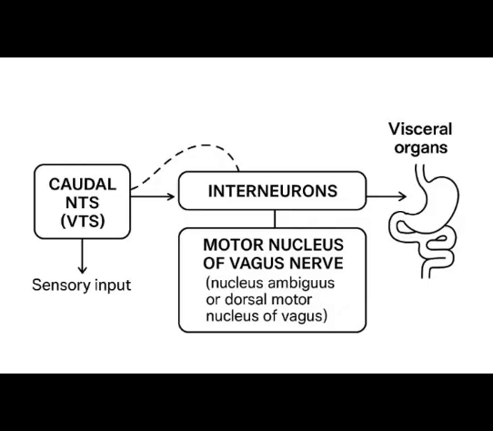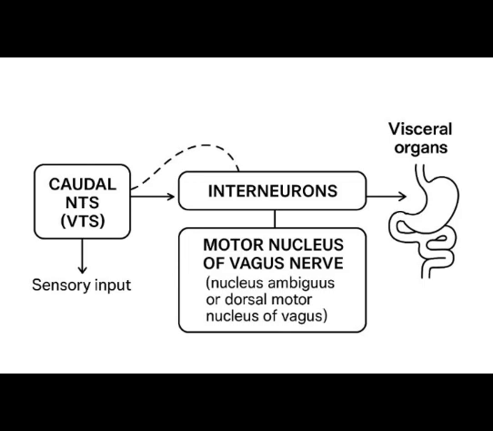Now, interneurons from the caudal part of the nucleus tractus solitarius stimulate the dorsal motor nucleus of the vagus nerve, and this leads to activation of parasympathetic vagal efferents projecting to the heart, and this causes slowing of the heart rate.